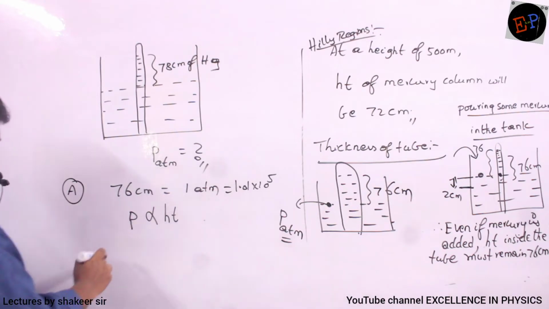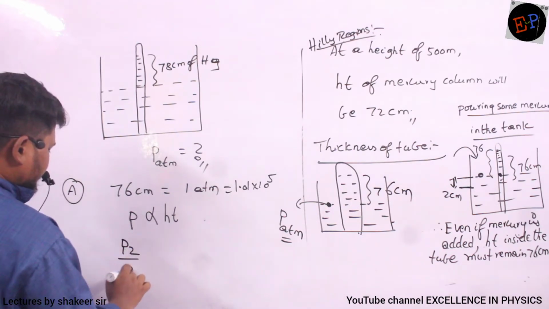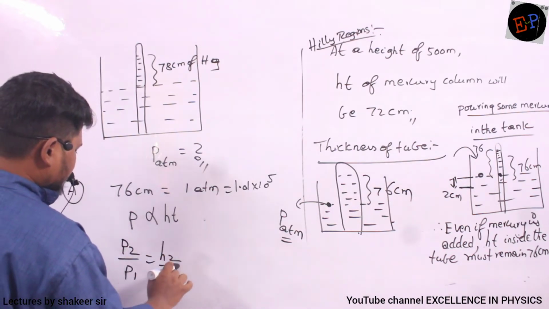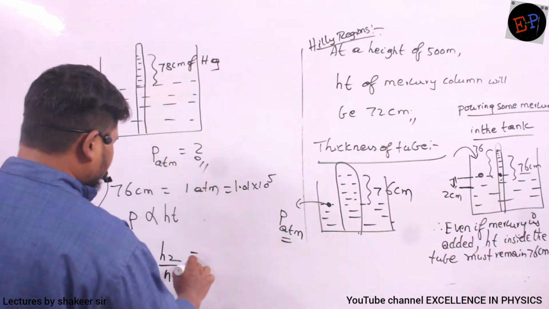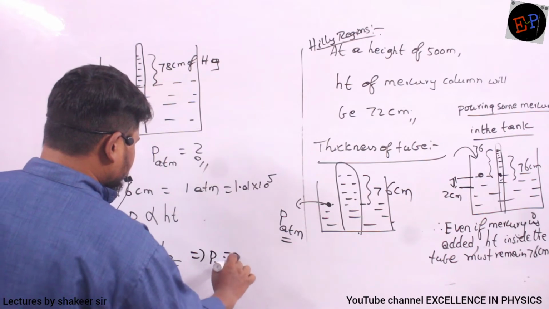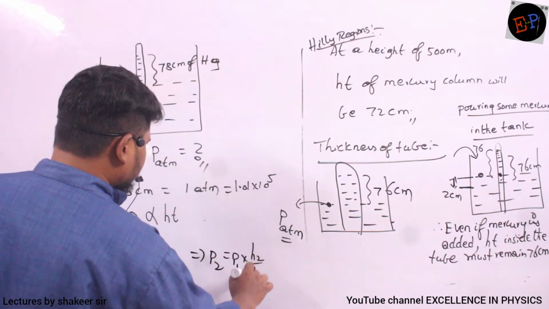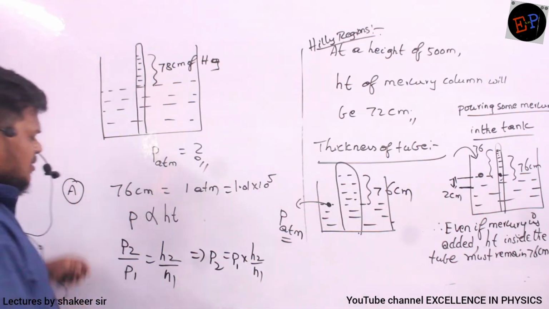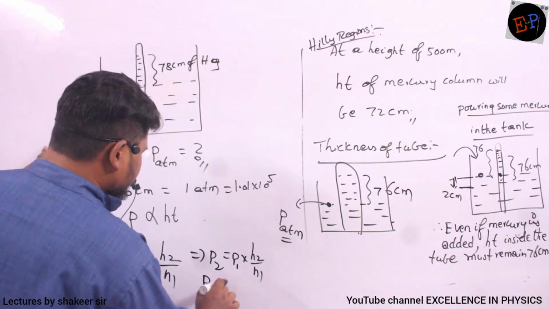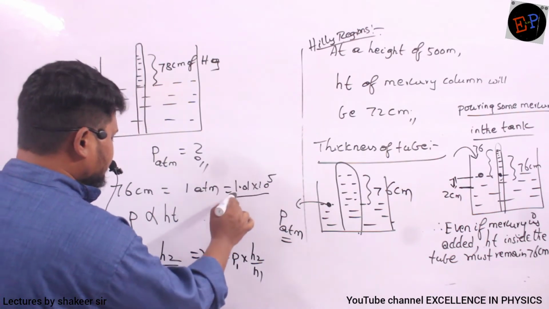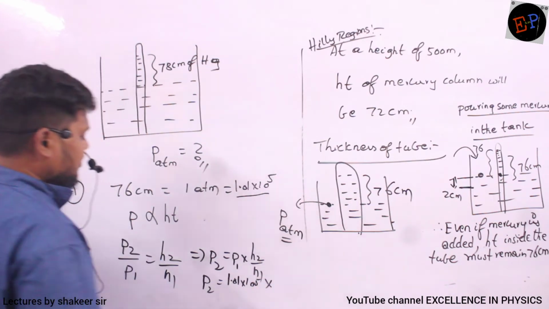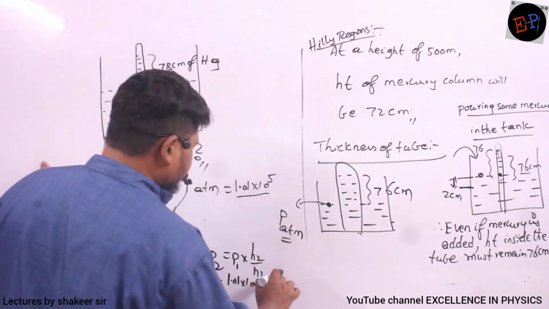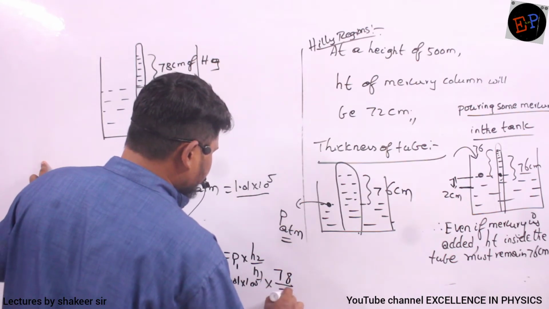So therefore, can't I write that P2/P1 = H2/H1? Definitely I can write, no? Clear? So therefore, I want P2. So P2 = P1 × H2/H1. So P2 is equal to, what is P1? 1 atmospheric pressure. So 1.01 × 10^5 multiplied by, final height was 78, but actual height should be 76.